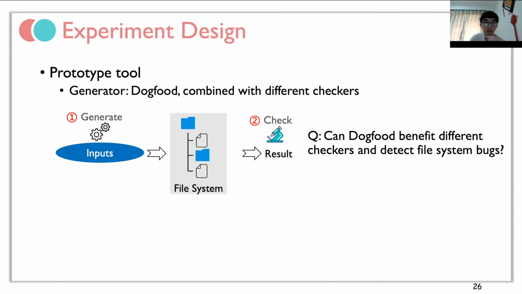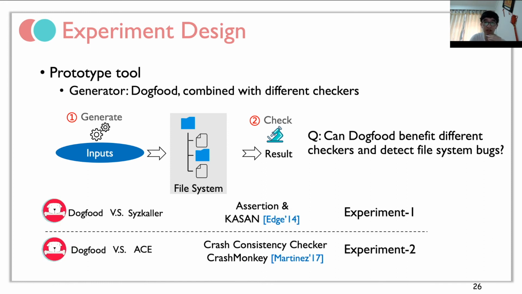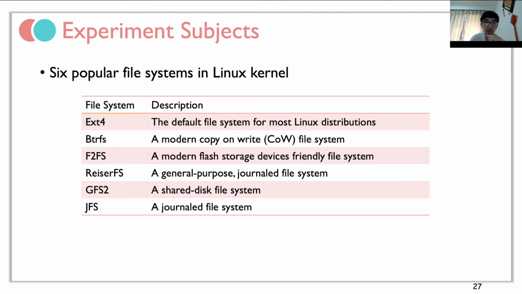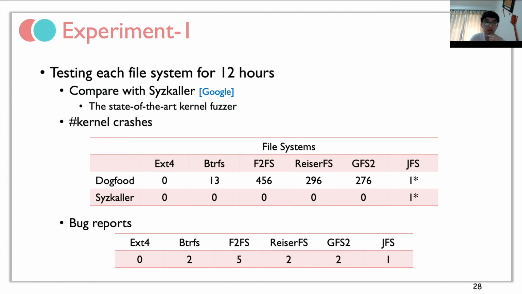We developed a prototype tool named Dogfood and evaluated it with different checkers to see whether it can benefit these checkers and detect real file system bugs. We chose 6 popular file systems like ext4 and btrfs, which are provided in the Linux kernel. In the first experiment, we compared Dogfood with Syzkaller. Both of them were tested in a 12-hour run, and we found that Dogfood was able to find hundreds of crashes, much more than Syzkaller. We reported some of the crashes as bugs to the developers, and some of them were fixed quickly.